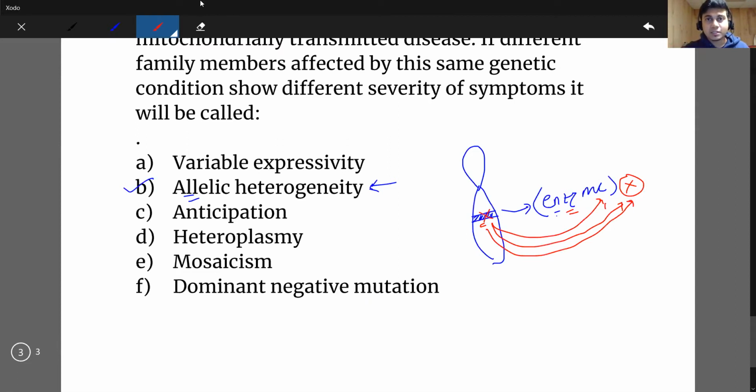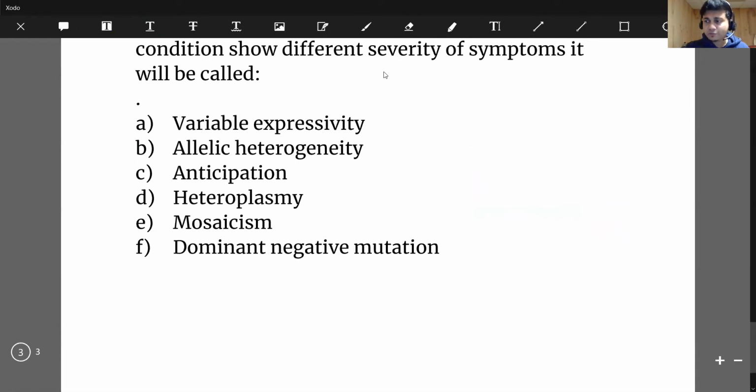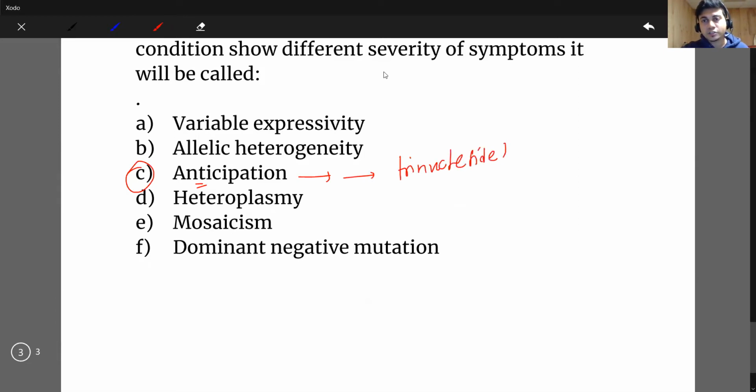Okay, I found one answer. Someone answered that this is anticipation. So you need to have an idea about anticipation. This term applies to some particular diseases, and those diseases are called trinucleotide expansion diseases. What are the diseases? Huntington disease. Huntington disease is a trinucleotide expansion disease, very good.